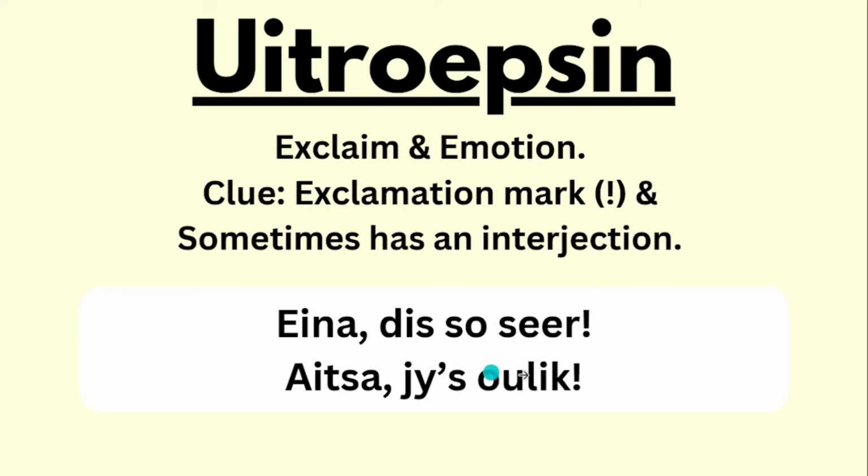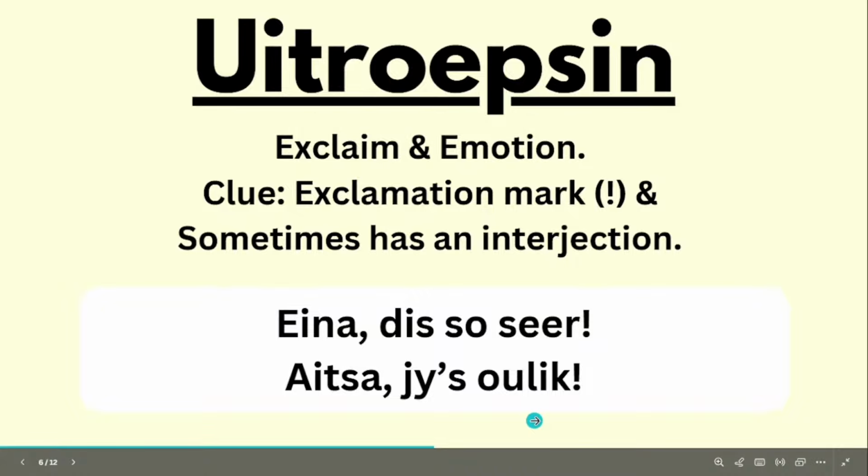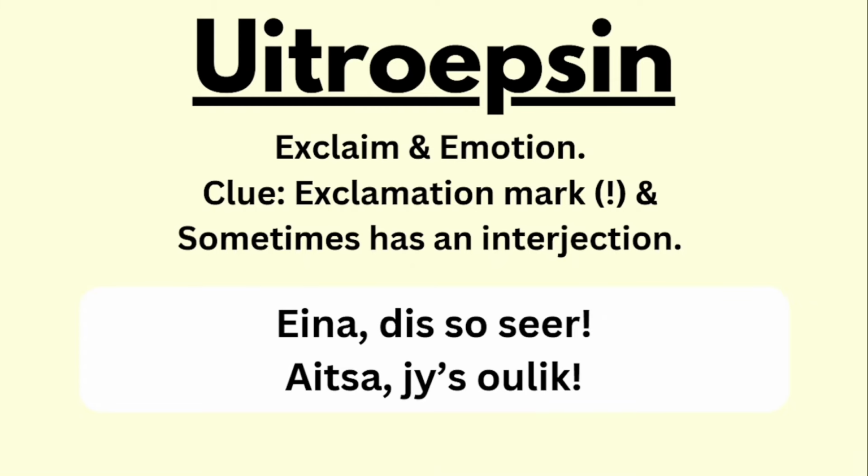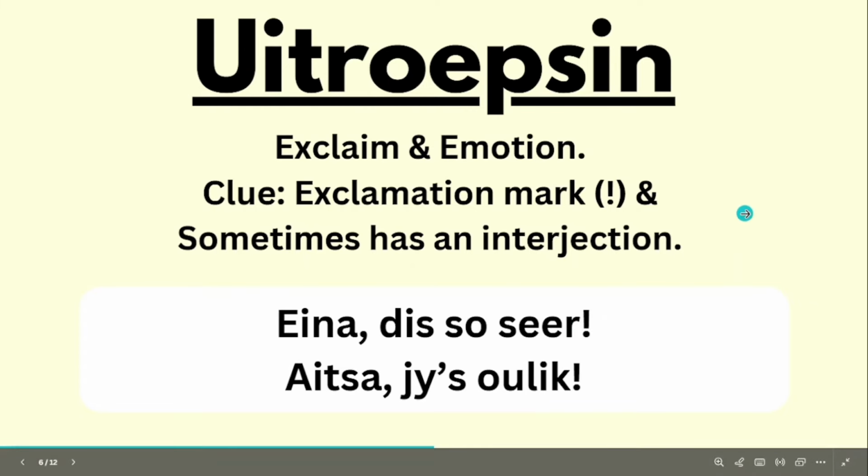Because in the first sentence, someone got hurt. So that's not a good emotion, but it still was said in that basically high-pitched voice. And then, Aitsa, jy's oulik. So that's a good exclamation for praising someone. Maybe they did good work or anything like that.